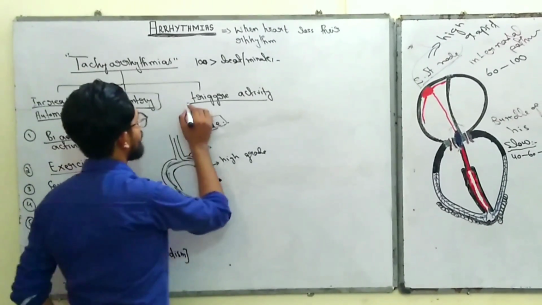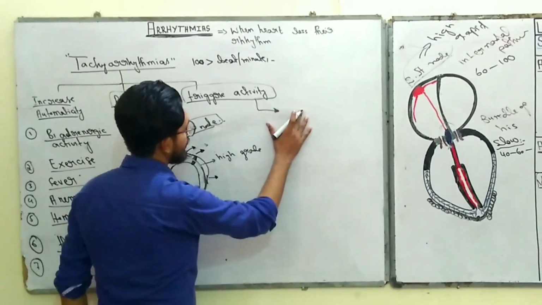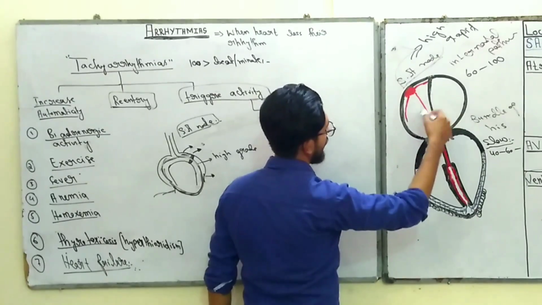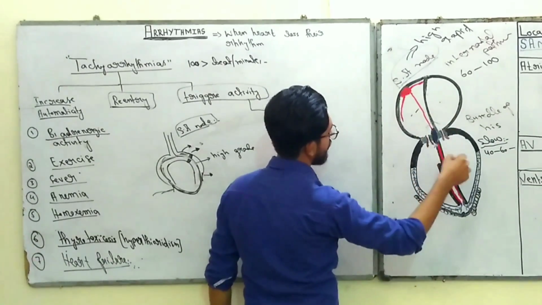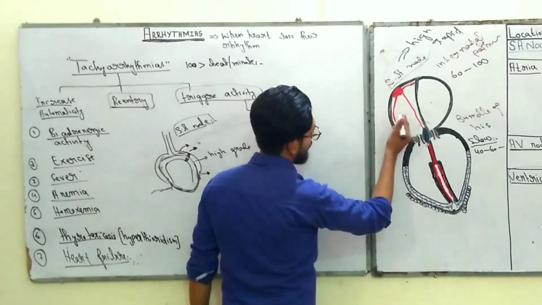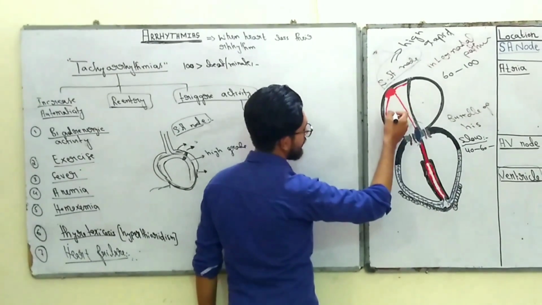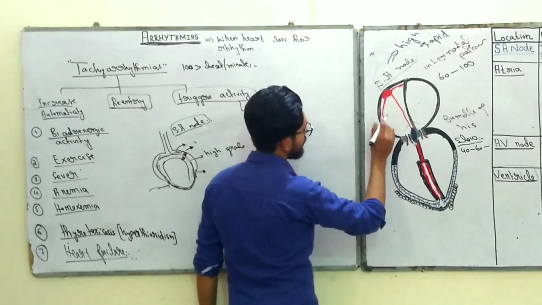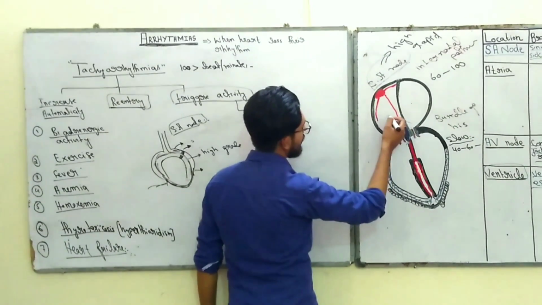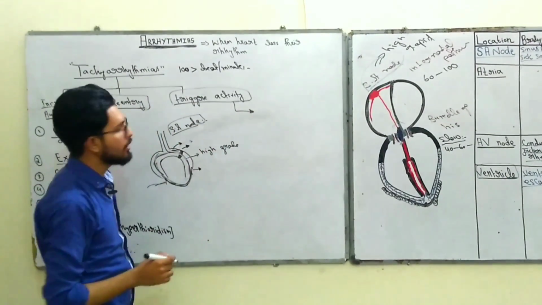And the third category is trigger activity. Trigger activity means, normally the SA node discharges all parts of the heart. Normally, the SA node sends a signal to the atria, and from the atria to the AV node, and from the AV node into the ventricles. But when there is ectopic pacemaker formation outside the SA node, they discharge different parts of the atria independent of the SA node, and this activity is known as trigger activity.